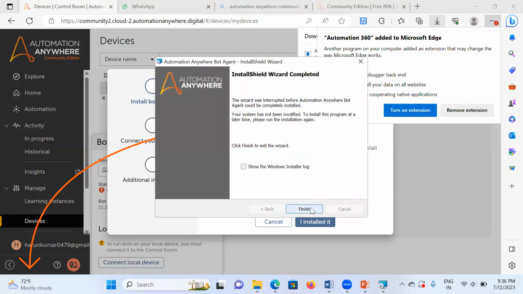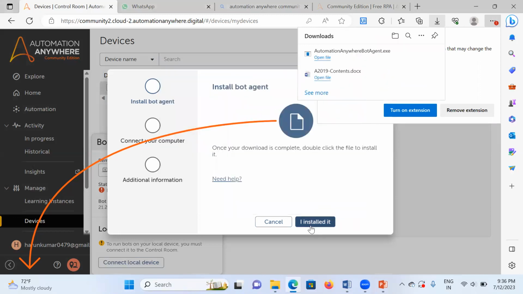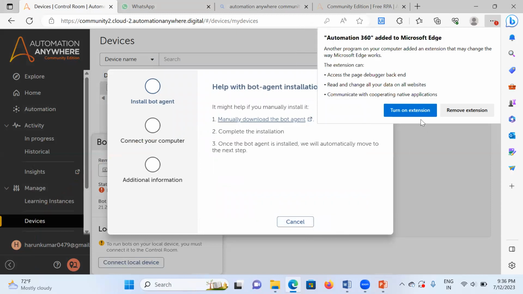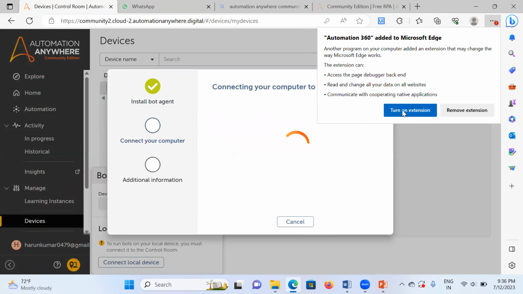Yeah, now it is completed. I am just clicking on finish. Now I'm checking that I installed it. And also you can turn on the Automation 360 extension in Microsoft Edge. If you are using Automation Anywhere cloud in Edge, you need to turn on this extension, or you can just search and add the AA360 Edge extension.